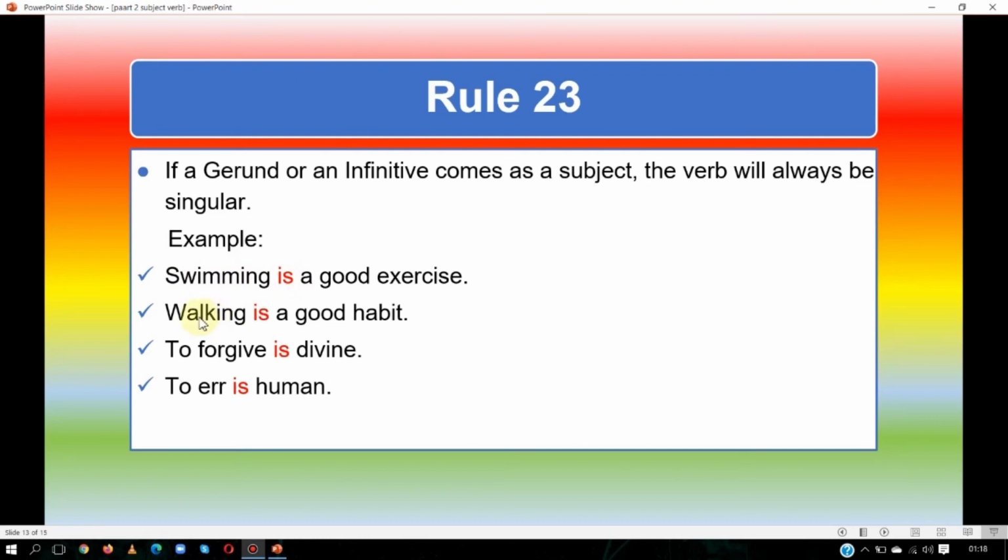Walking is also a gerund and we will use a singular verb. Walking is a good habit. To forgive is divine. Here to forgive is not a verb. It is a verbal noun. So we will use a singular verb. To err is human. It is also a noun. So we will use a singular verb. So let us see the next.